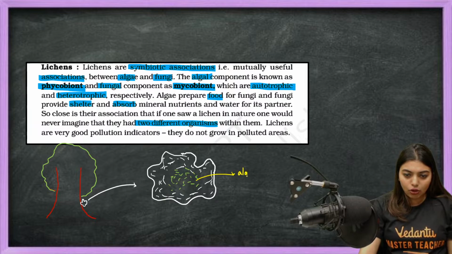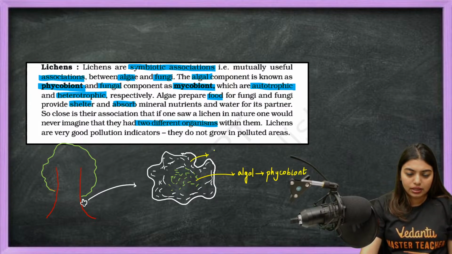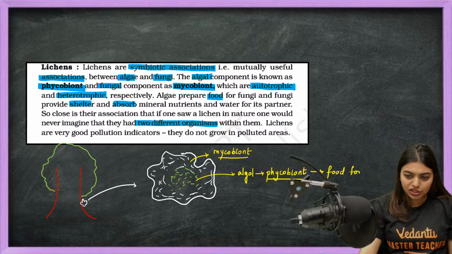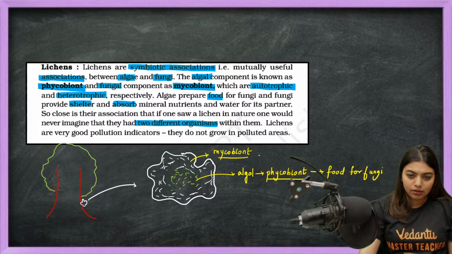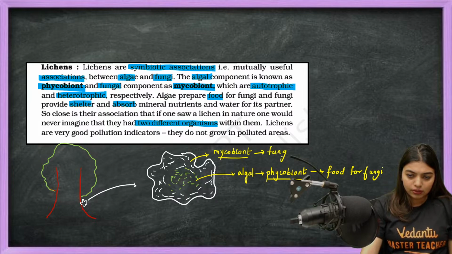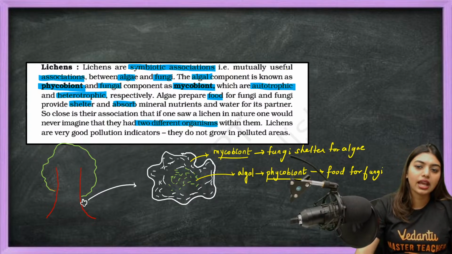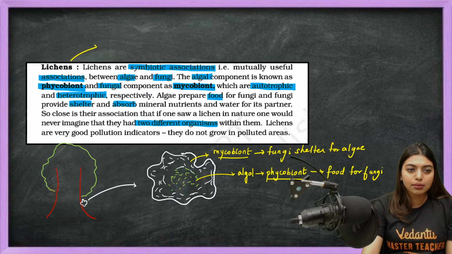The algal component is called phycobiont, and the fungal component is called mycobiont. Mycobiont and phycobiont. This fellow algae gives food for fungi. Fungi gives shelter for algae. Got all of you? This is the thing. And as Roshni told, these are the best pollution indicators.